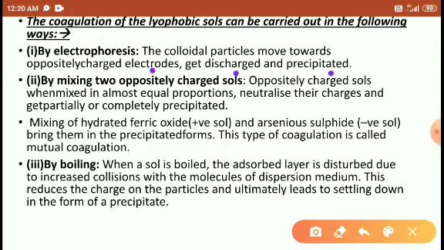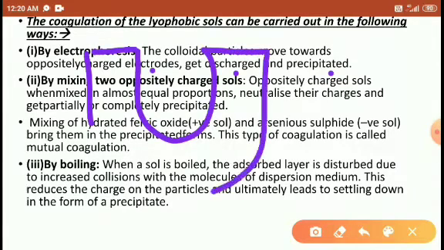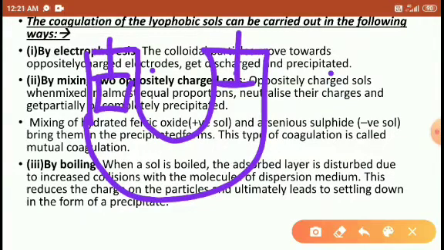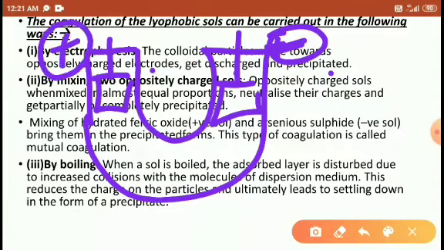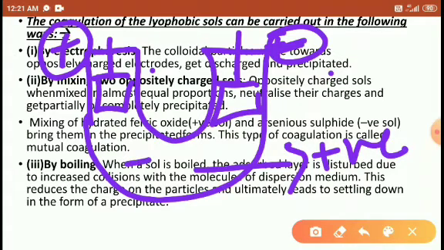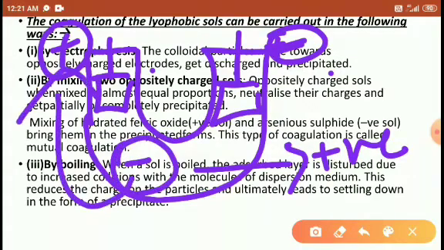In the electrophoresis method, we are using a U-shaped tube. In this U-shaped tube, we put two electrodes connected with the battery, the negative charge terminal and the positive charge terminal. So if you are using a positive charge colloidal solution, then all are attracted to the cathode. If you are using negative charge colloidal particles, they are attracted to the anode.